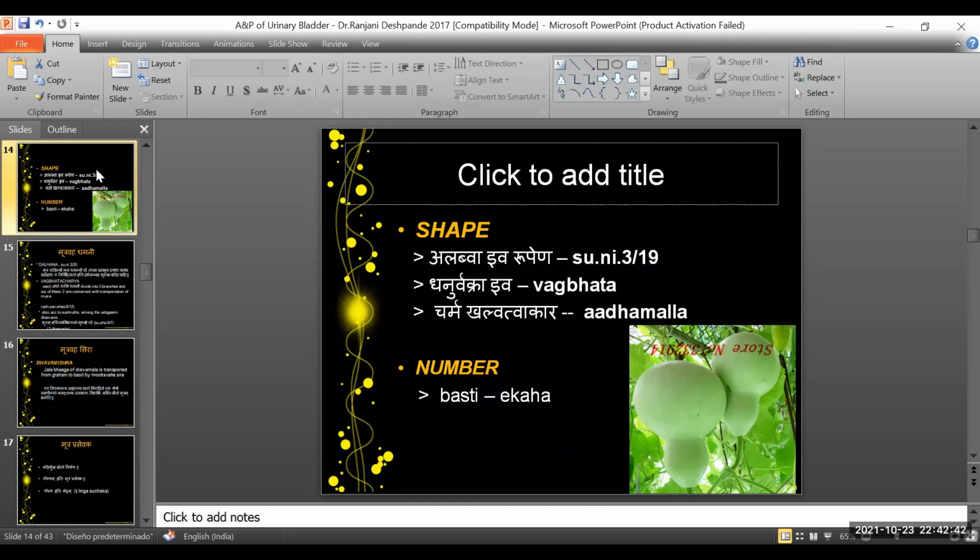There is one opening, which can clearly be correlated to the urethral opening. Bastihi Adomukhaha: Acharya opines that the neck is downwards, whereas the wider end is upwards. So it is Adhomukha, opening downwards, and the downward opening is one.